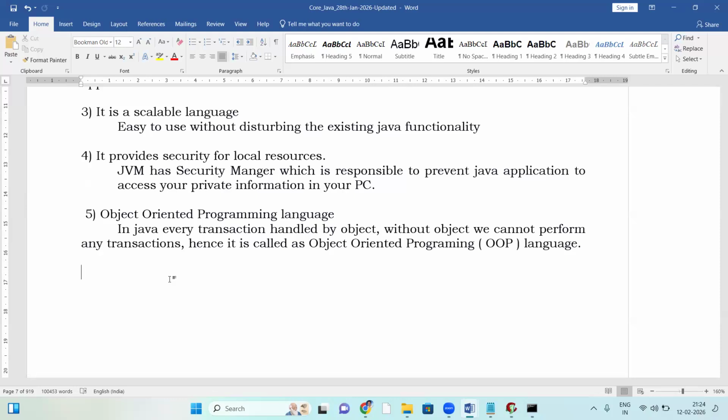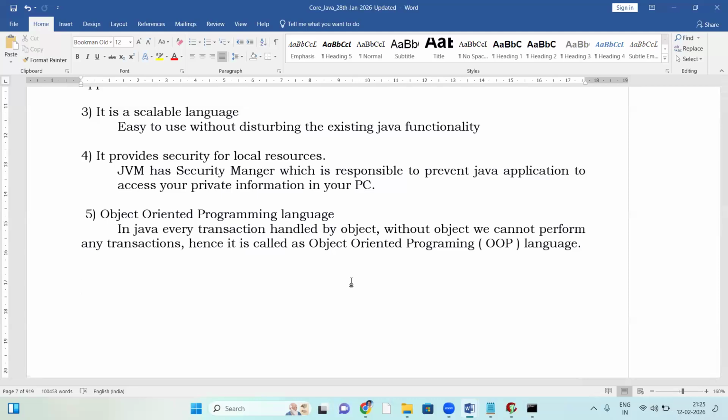You can watch the recordings and everything will be created. I'll create one drive and share it with you. How to access your drive, I'll explain tomorrow.